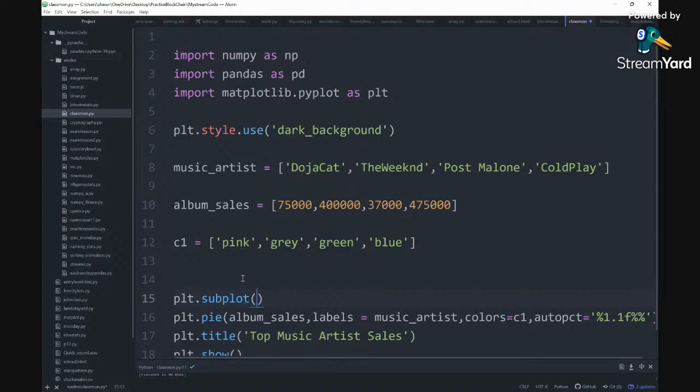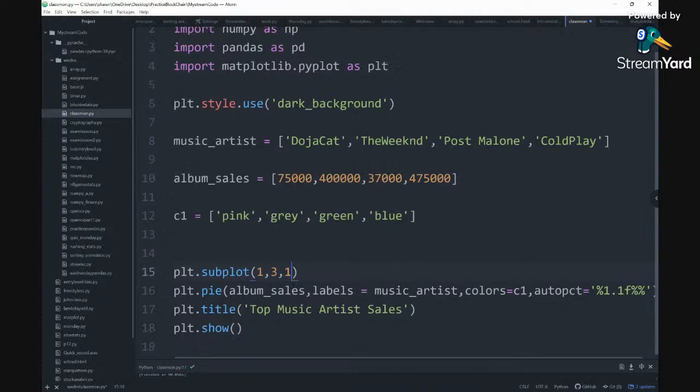It's going to be only one row. We're going to have three graphs, so the total graphs in this figure is going to be three. Then the position of this graph is going to be the first graph, so position one.